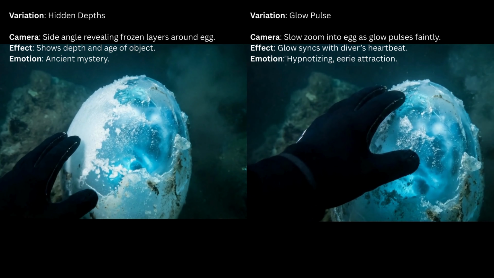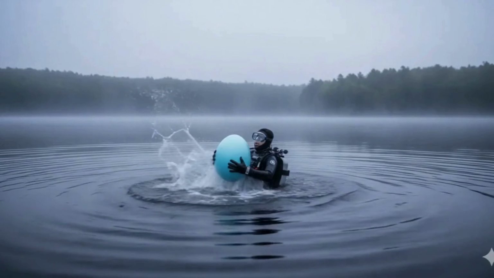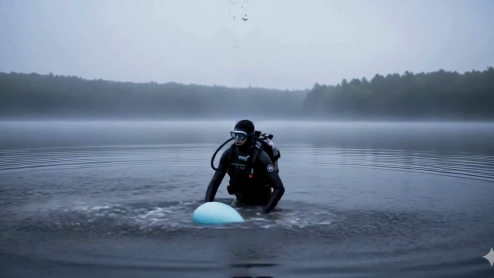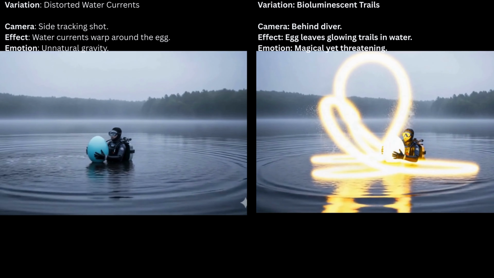Have a look, the camera shifts to a side angle, and a slow zoom begins on the egg, showcasing the variations in motion and perspective. The emotion shifts from one variation to the next, moving from odd gravity to something magical yet subtly threatening.